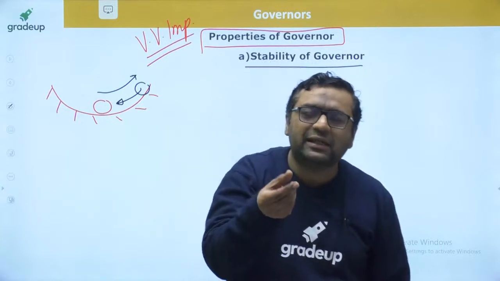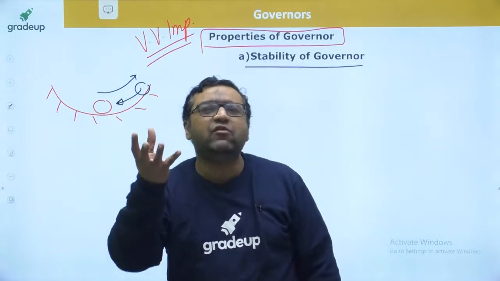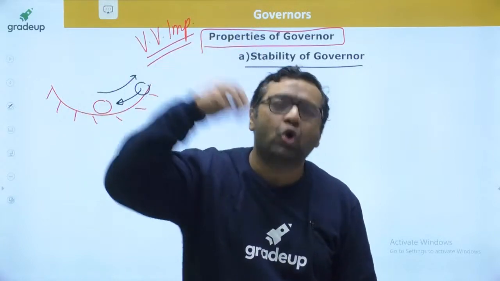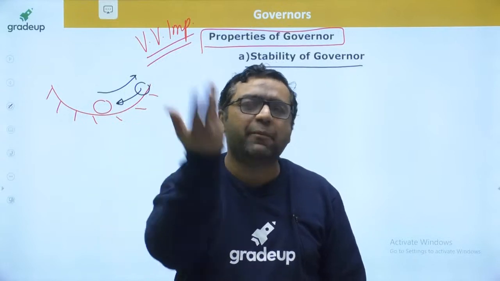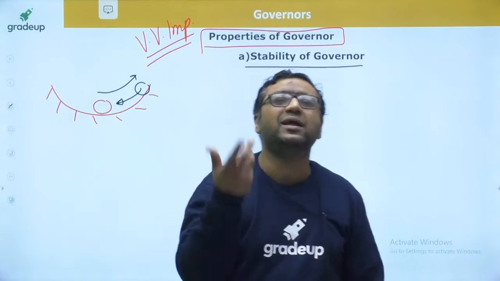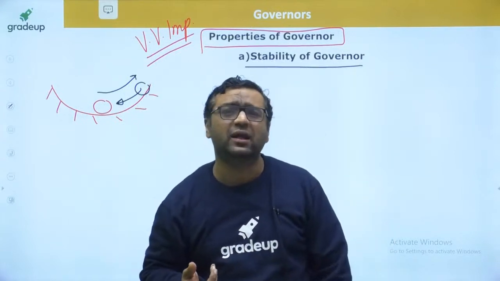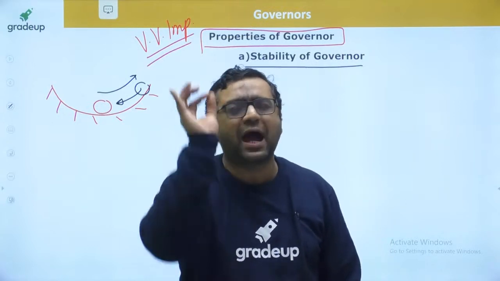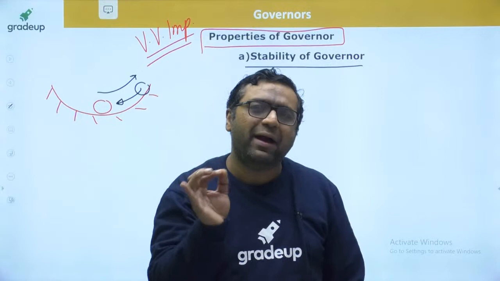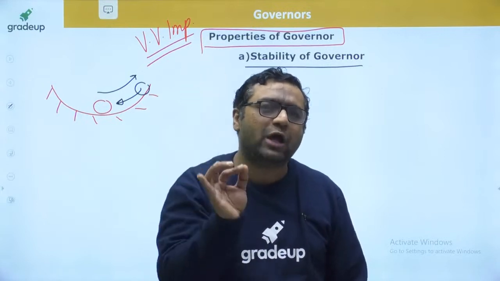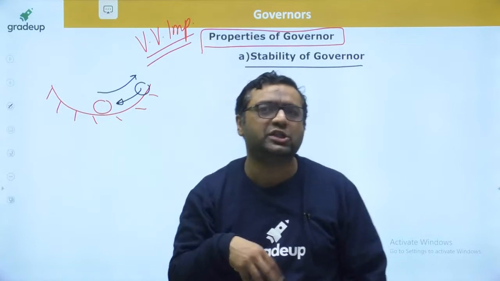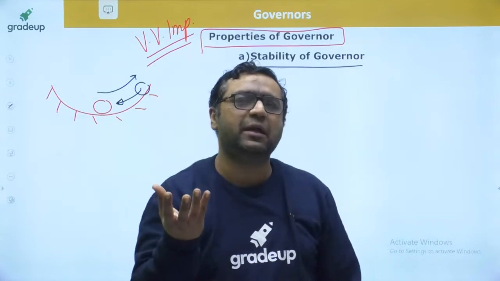When you change the position of the sleeve, if the sleeve comes to its original position on its own, it means it is in stable equilibrium. It means the governor is stable. So dear, when you touch the sleeve and make it move either upward or downward, and after giving the motion upward or downward, the sleeve comes back to its original position on its own, it is said to be stable equilibrium.